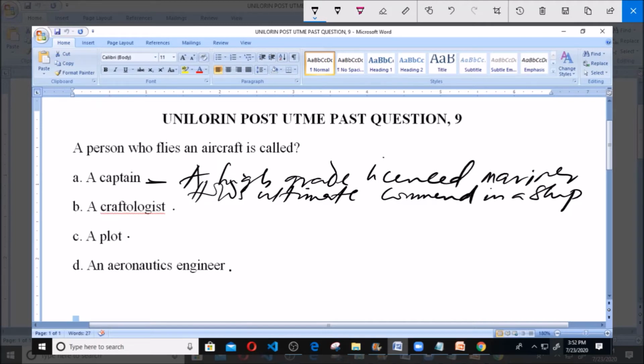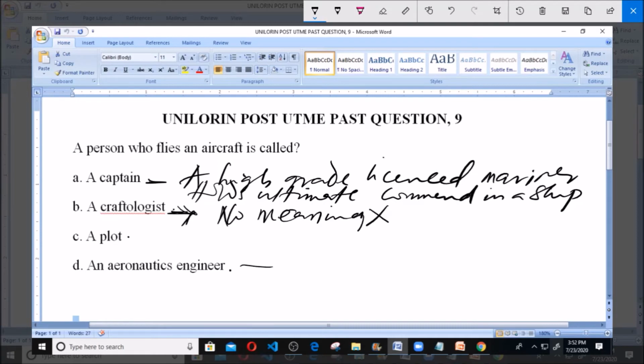We have a craftologist. Well, this word, I searched for the meaning, and there's actually no meaning for the word. In some of these questions, some words that do not exist will be put there just to confuse. So this craftologist is actually out of it.